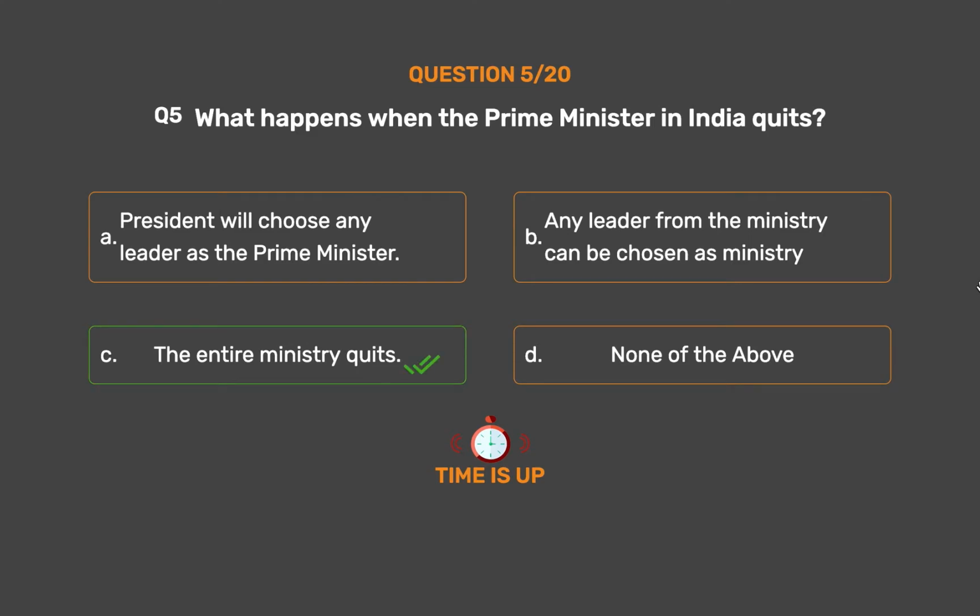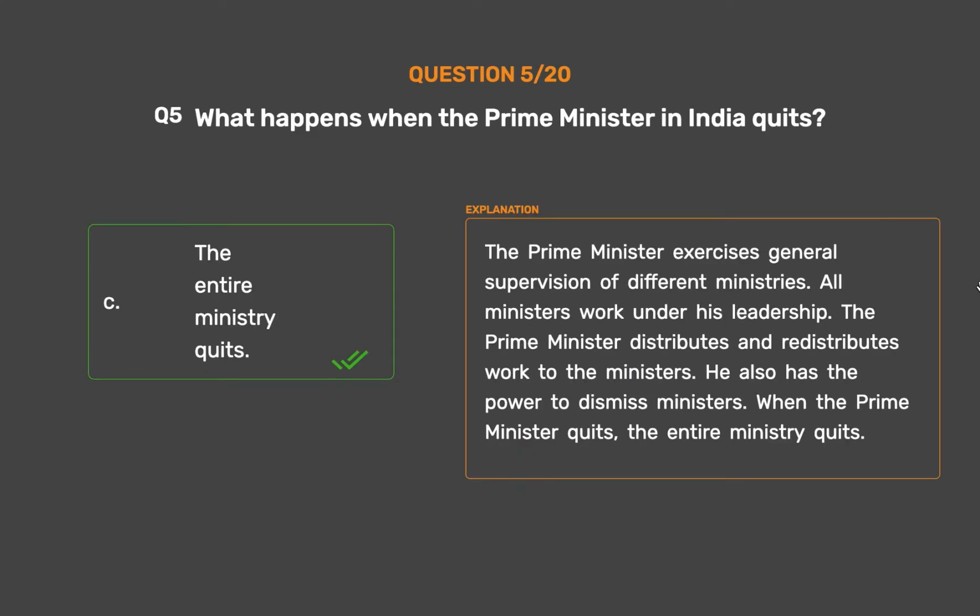The entire ministry quits. The Prime Minister exercises general supervision of different ministries. All ministers work under his leadership. The Prime Minister distributes and redistributes work to the ministers. He also has the power to dismiss ministers. When the Prime Minister quits, the entire ministry quits.